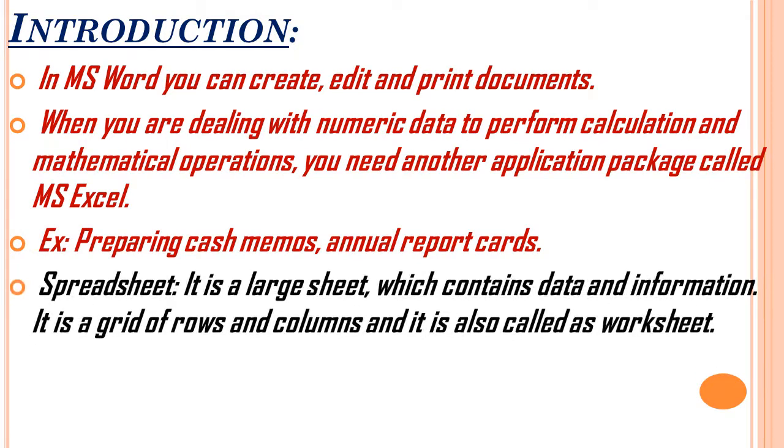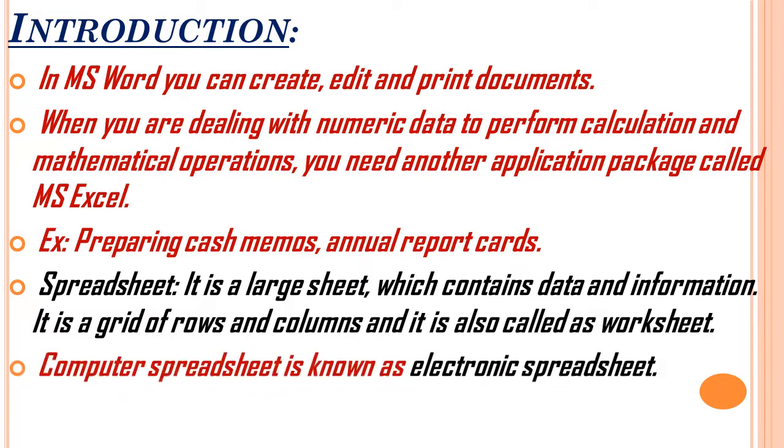How will it be? The spreadsheet will look like a large sheet, in which you can type data and information. In the large sheet there will be rows and columns, a number of rows and a number of columns, a combination of rows and columns. It is also called a worksheet, spreadsheet or worksheet. A computer spreadsheet is known as an electronic spreadsheet. If you have written by hand on a sheet, it is called a manual spreadsheet. Since it is designed in a computer, it is called an electronic spreadsheet.